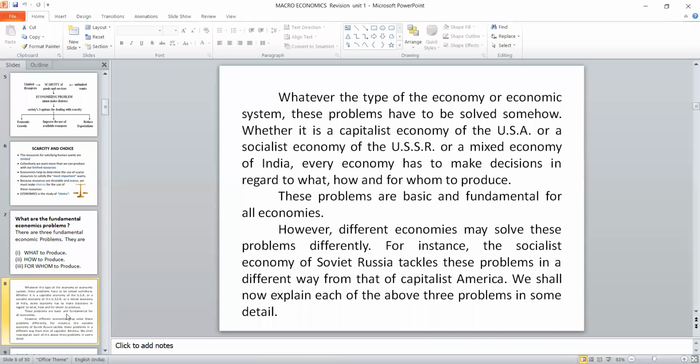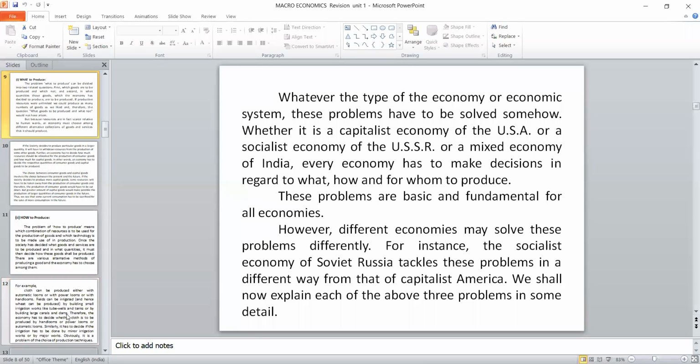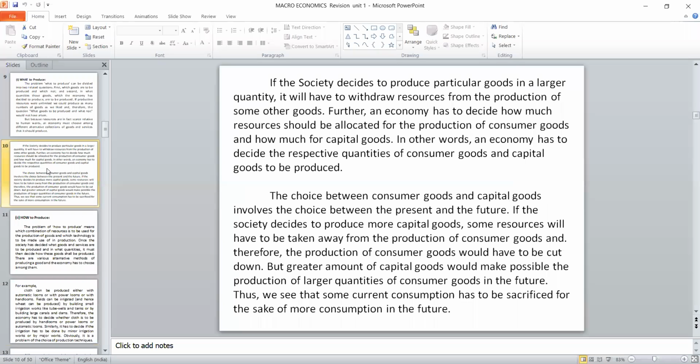Whichever type of economy, maybe capitalist, maybe socialist or mixed economy, the problems are the same, because all three types of economy have to face these fundamental economic problems. How we tackle them depends upon the policy that the government is taking. So before explaining all the things that we have, we should think about the social capability. If the society decides to produce a particular good in a larger quantity, it has to withdraw the resources from the production of the other product.